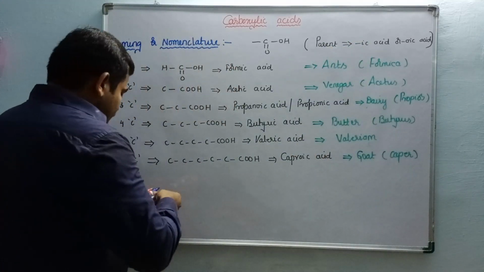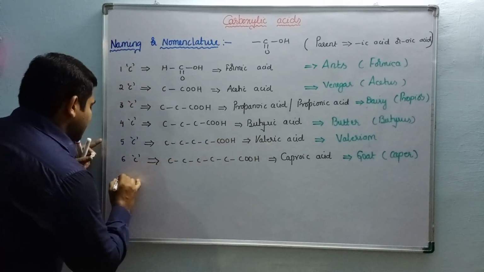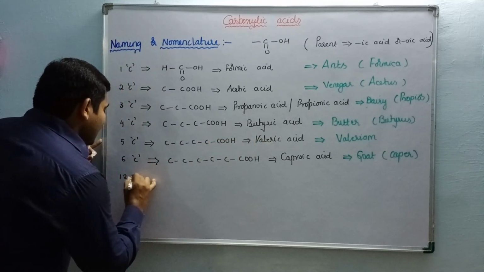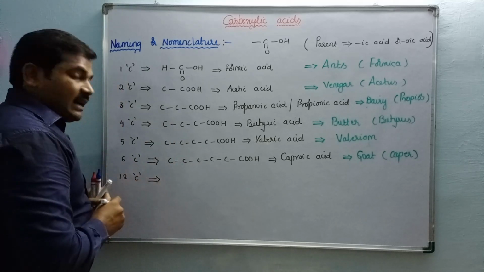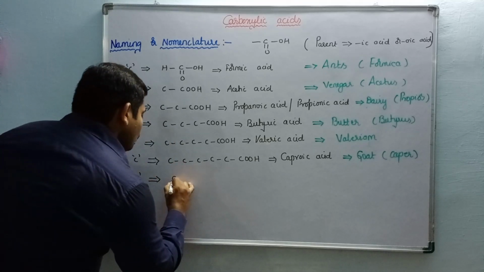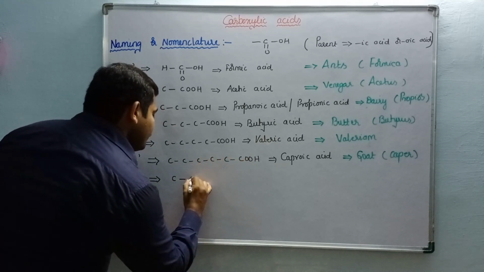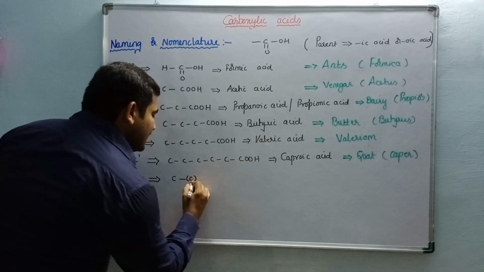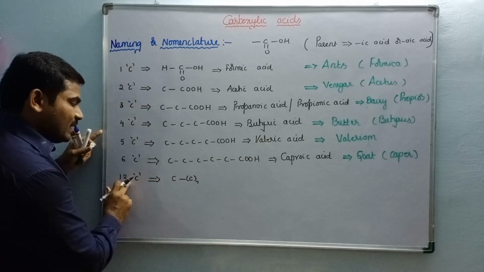For example, some more acids are also there, containing more than 10 carbons. For example, 12 carbons containing carboxylic acid. In between, all are carbons, so after filling the valency, we can keep CH2. How many carbons? 12 carbons.